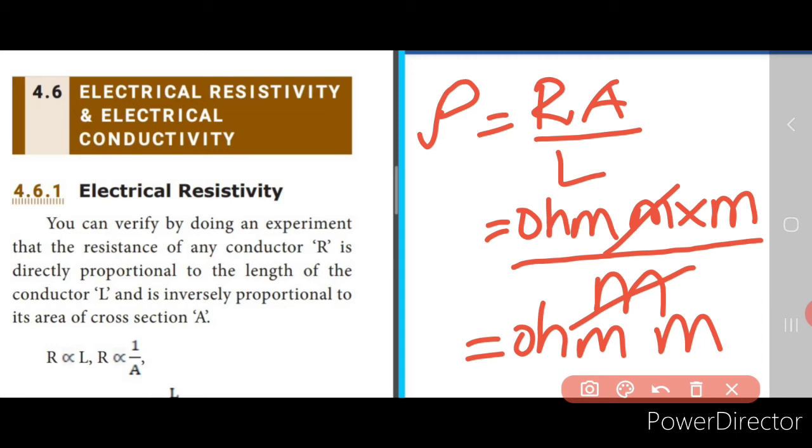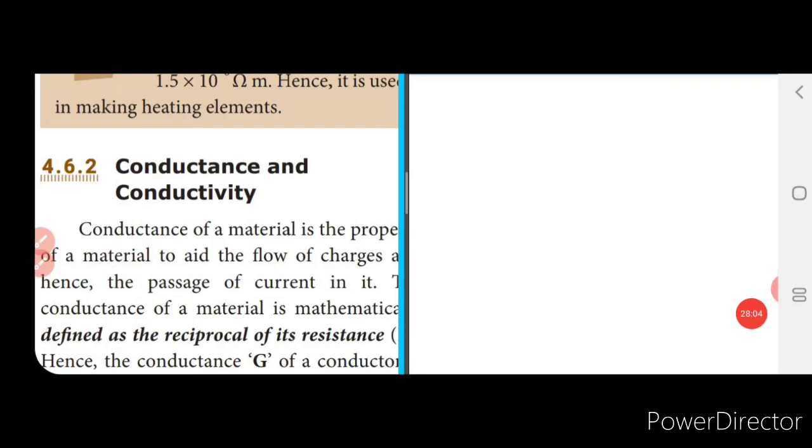And this electrical resistivity is nothing but the resisting power of that material when the electric current is passing through it, and this will be constant for a given material. Now for example, if I say nichrome is a conductor, right? And now the resistivity will be 1.5 into 10 to the power of minus 6 ohm meter. So it has a fixed value. Now let's see what is conductance.